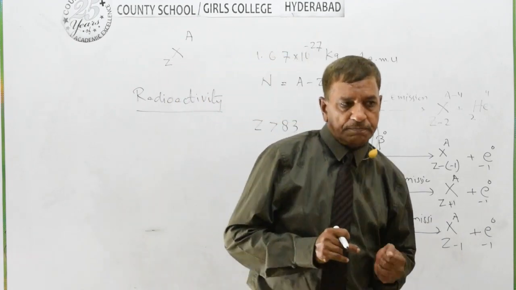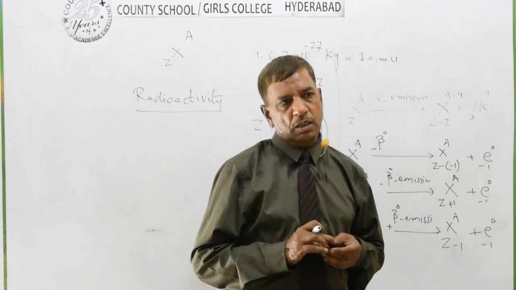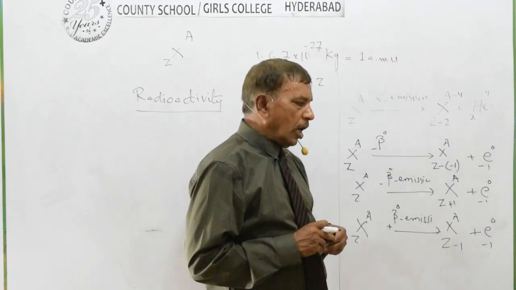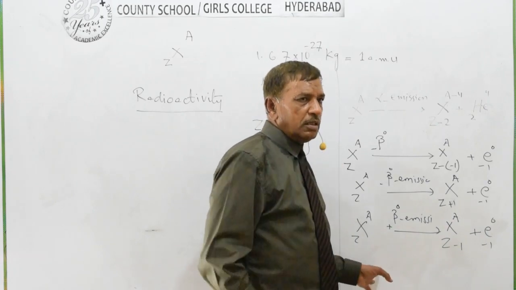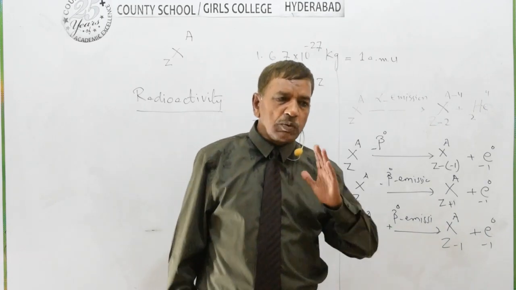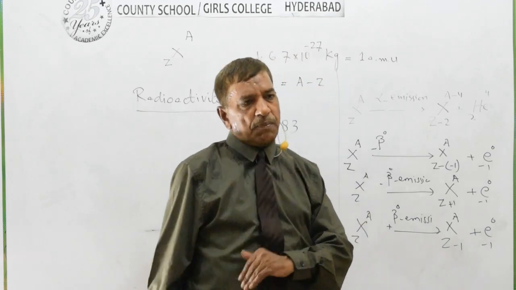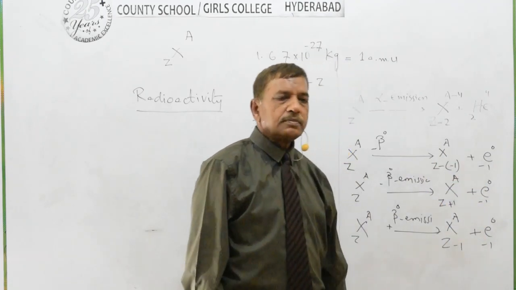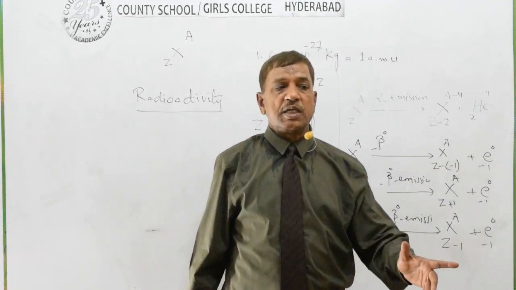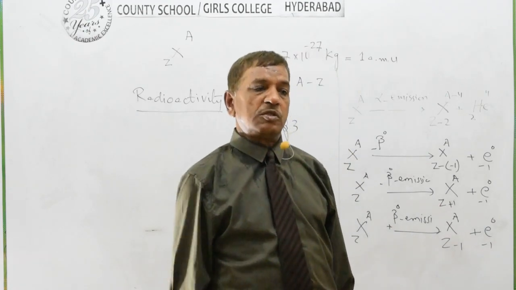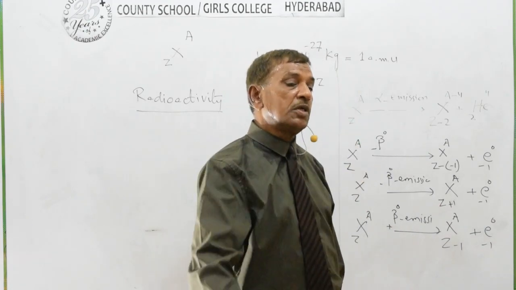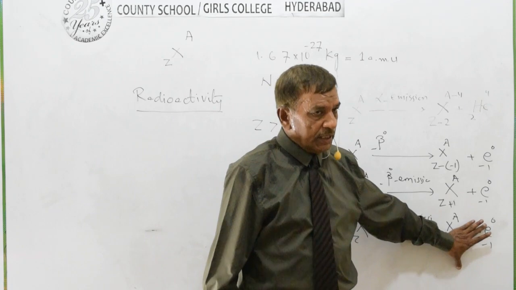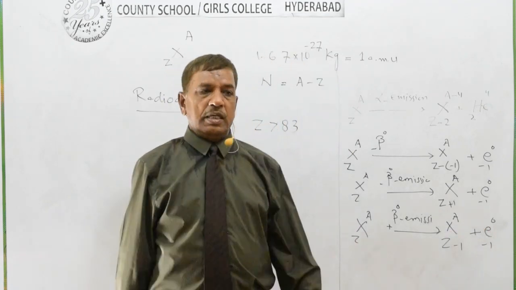So dear students, gamma emission means such emission which has no mass, no charge. When there is a decay of an element with gamma emission, mass as well as charge both will remain unchanged, because alpha particles have mass, beta particles have mass, but gamma particles have no mass, no charge. They are gamma ray photons. So emission of gamma ray photons from the nucleus will not affect the charge or mass of the element. So this was about the decay.